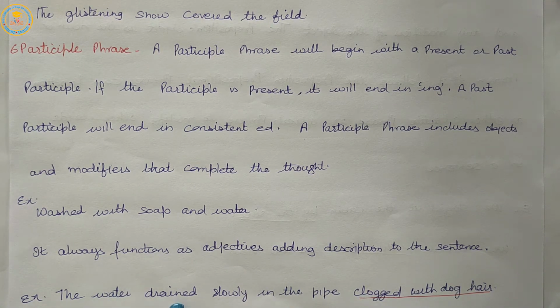Example: the water drained slowly in the pipe clogged with the dog hair. Here, clogged with the dog hair modifies the noun pipe.